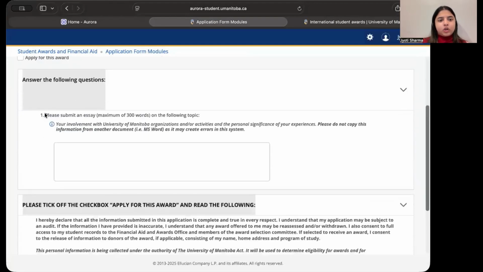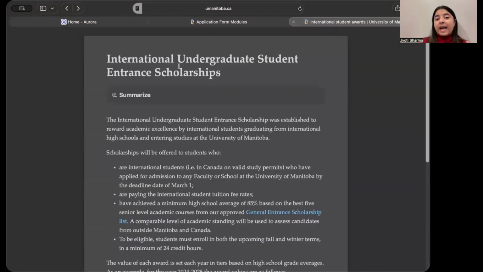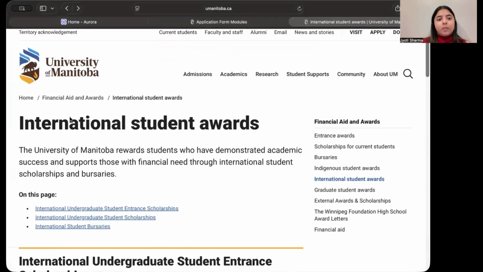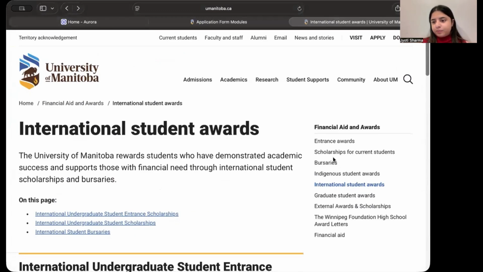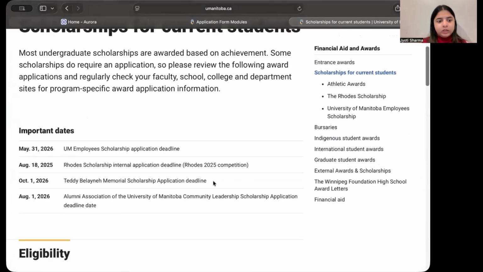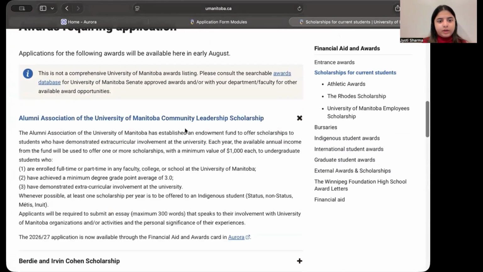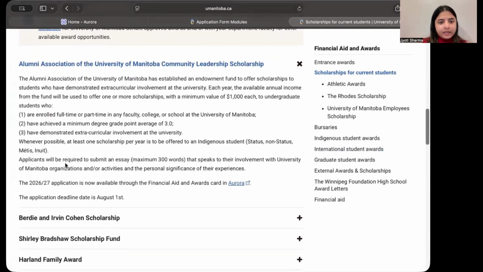And here it is. You need to submit an essay for this one. For the information on what essay they're looking for, you can go back and look over here. So here we go. Applicants will be required to submit a 300-word essay that speaks to their involvement with a University of Manitoba organization and or activities and the personal significance of their experience.